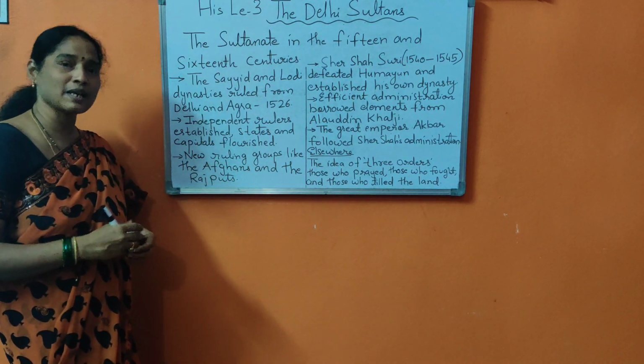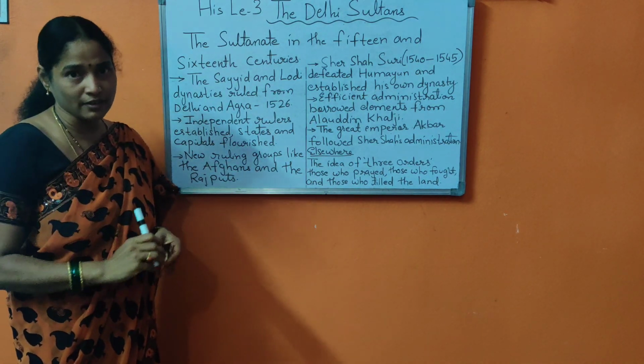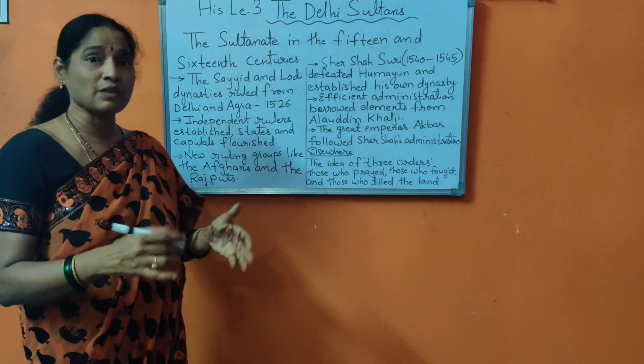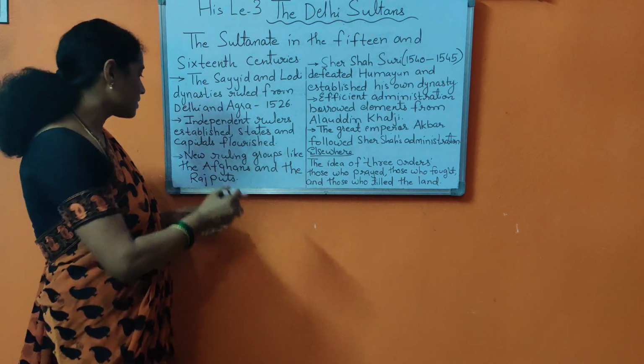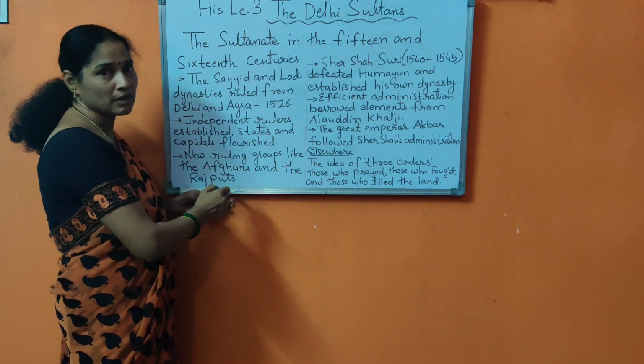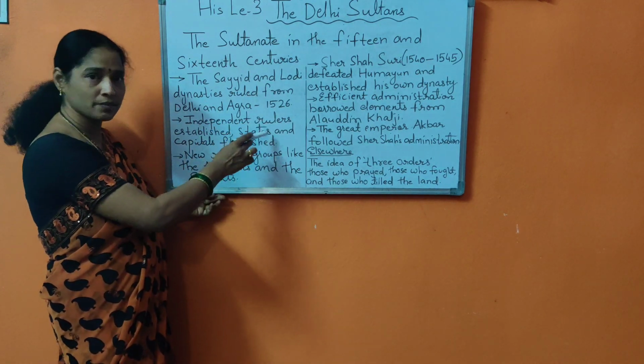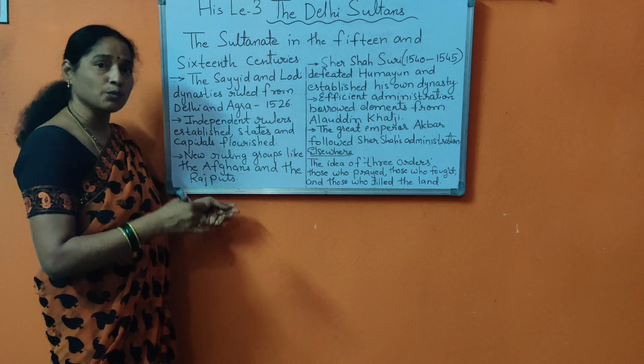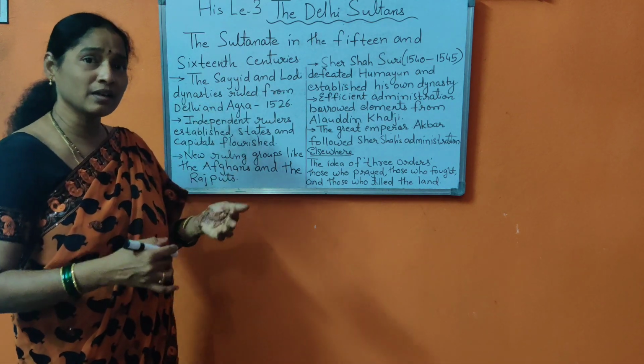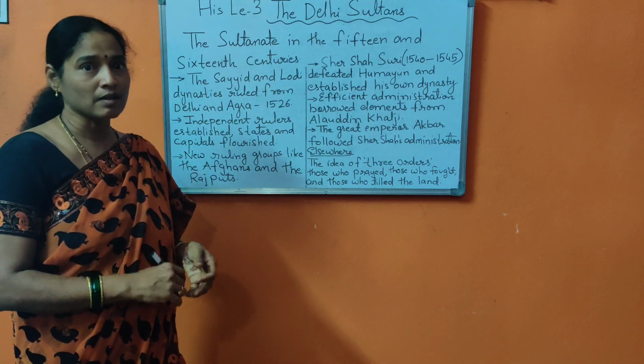And at the same time, we are also seeing new groups emerging, like the Afghans and the Rajputs. So here we are seeing independent rulers, new states, big capitals, and then Afghan rulers and Rajputs.